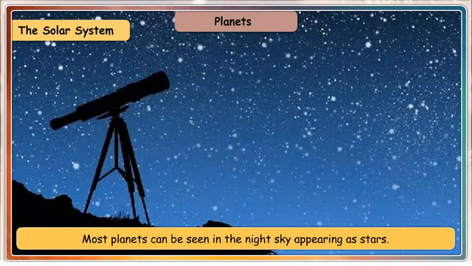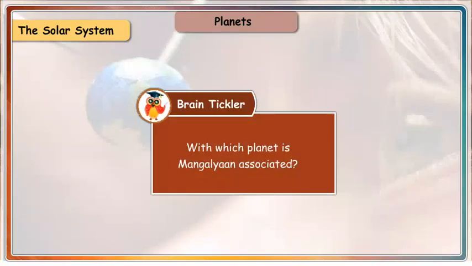Most planets can be seen in the night sky appearing as stars. Each planet takes a different time for rotation and revolution. Brain tickler. With which planet is Mangalyaan associated?